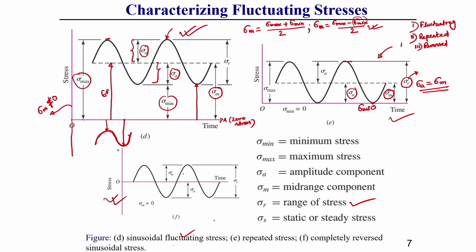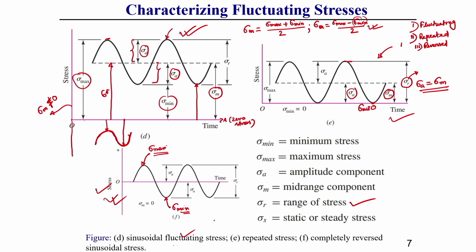Whereas in case of reversed types of loading, what you can observe is that it has a maximum value and it has a minimum value sigma min, and here the maximum stress magnitude and minimum stress magnitude are the same. This you should keep in mind.